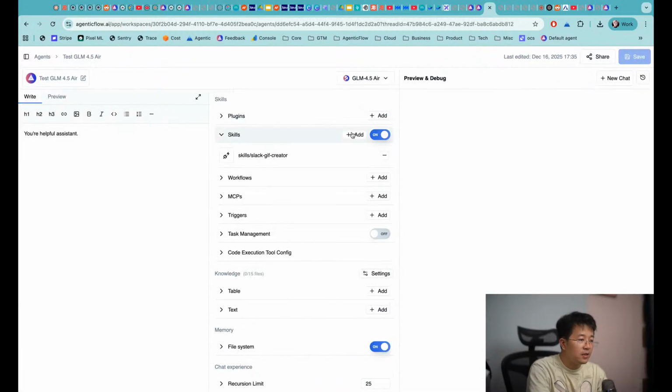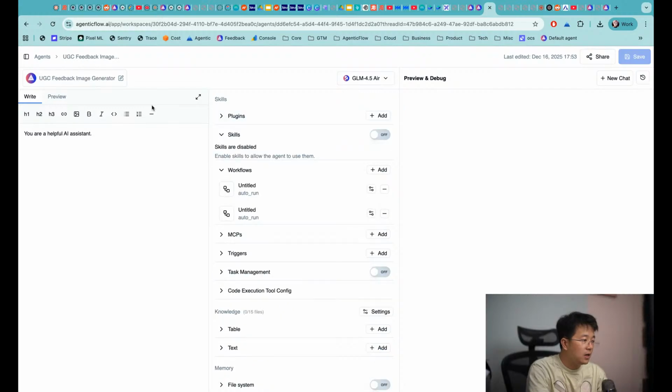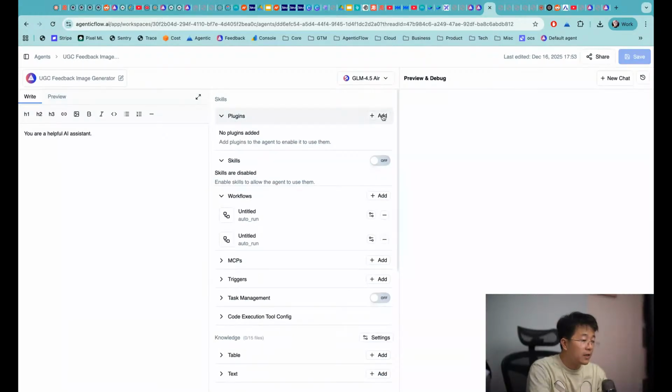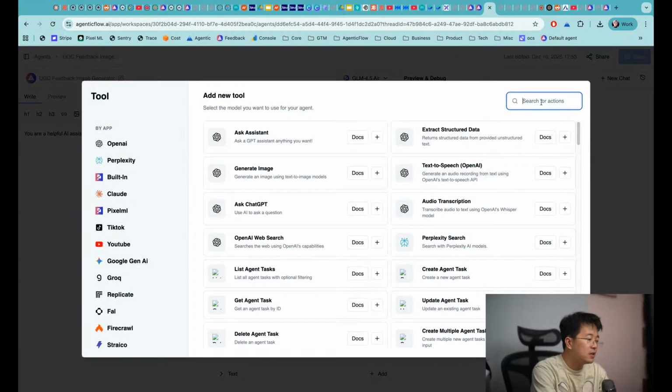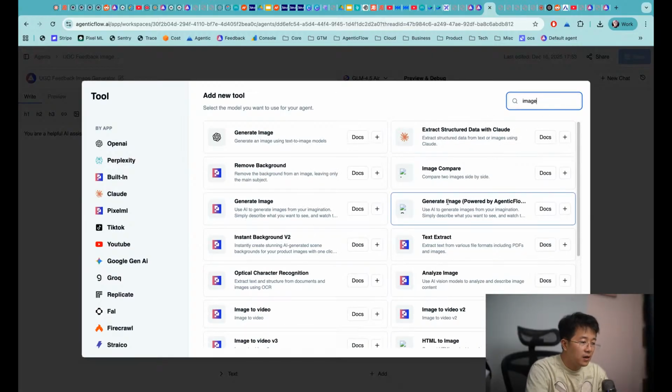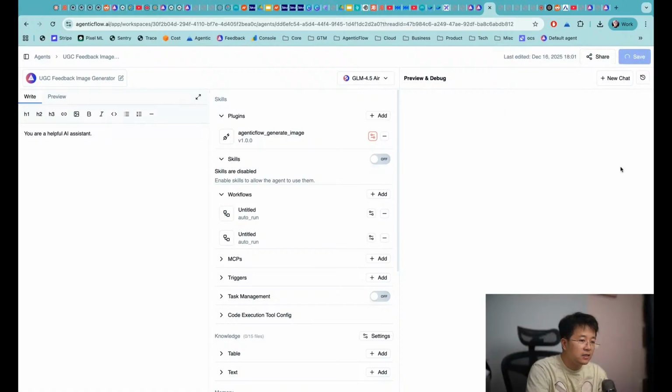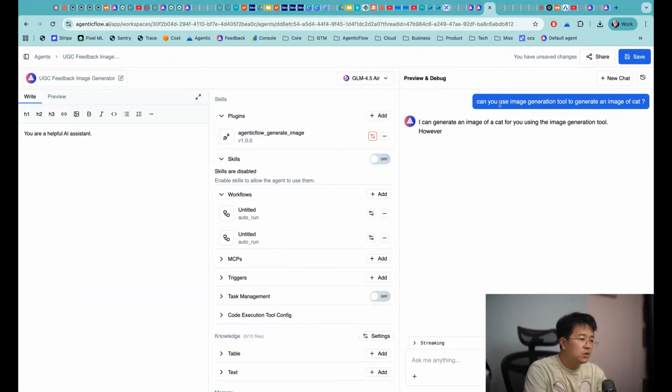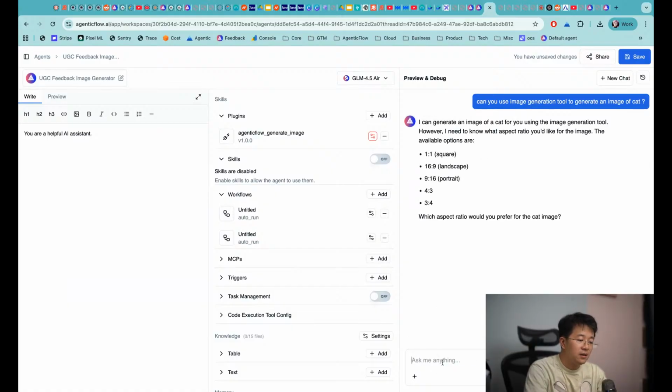So for example, in here, if I click on this one, I'm clicking this add, and I'm asking for an image. For example, like this one, generate image powered by AgenticFlow. I will click add, and I click save here, a new chat. Then, can you use the agentic image generation tool to generate an image of a cat? So this one, okay.